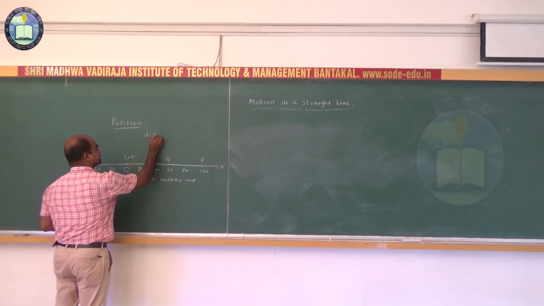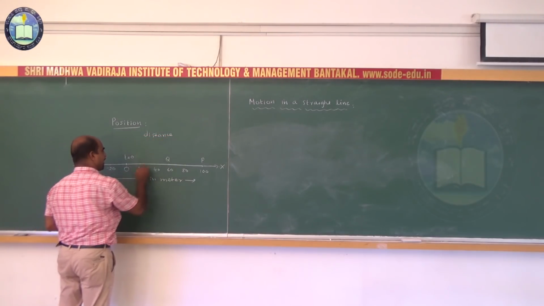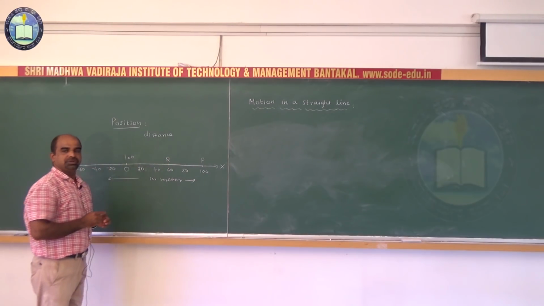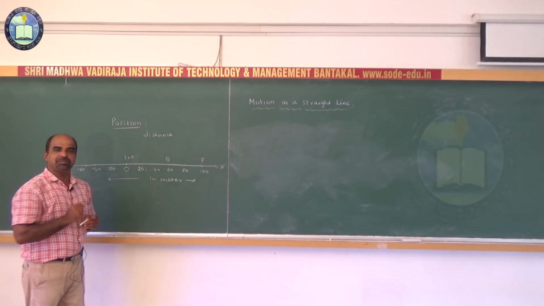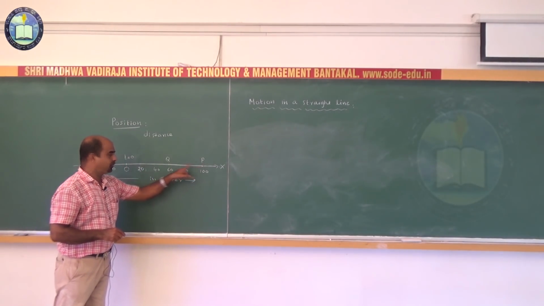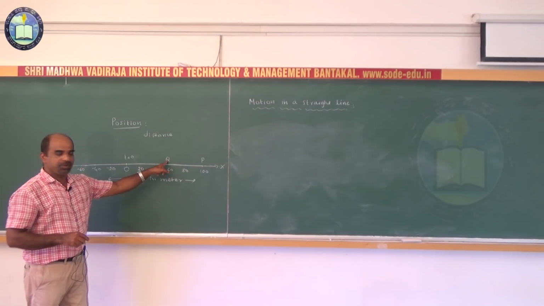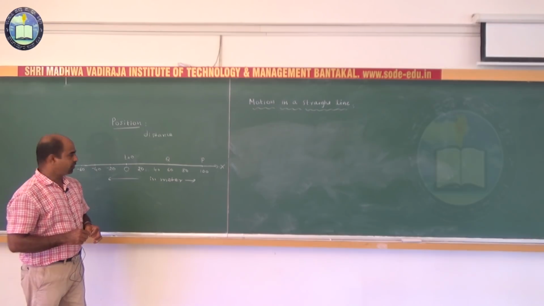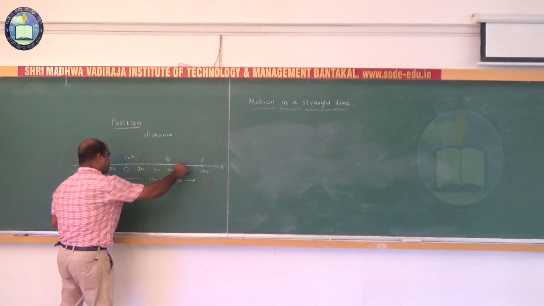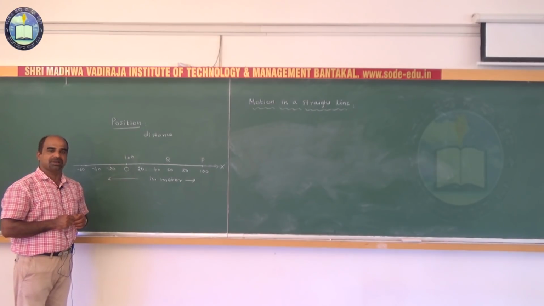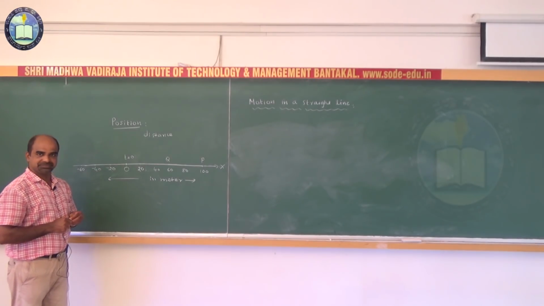From O to P, 100, then from P to Q, 40, so 140 meters. If the body returns back to the point O, then the distance traveled by the body becomes 200 meters.